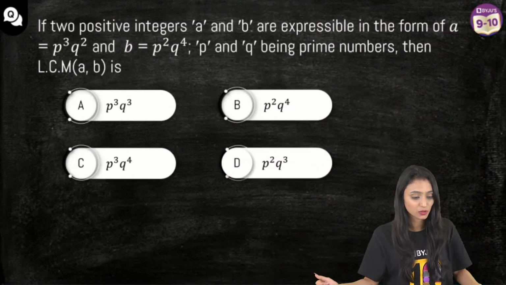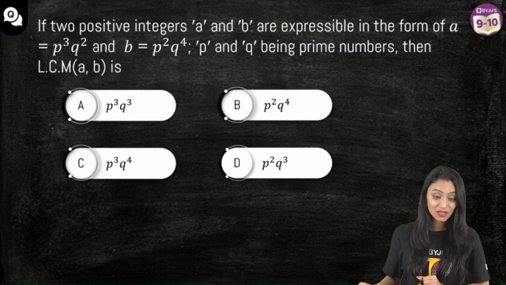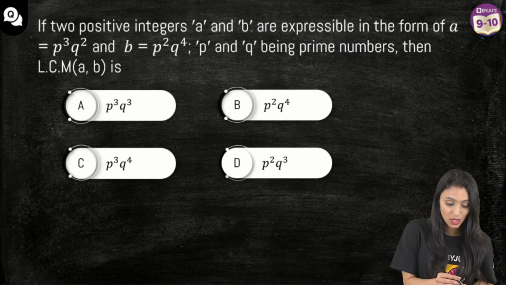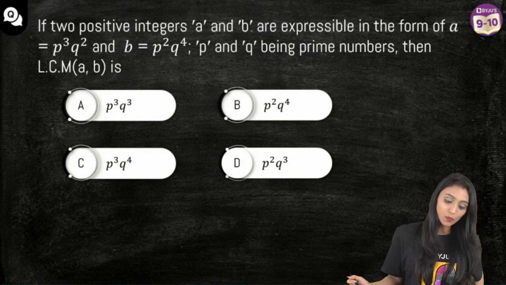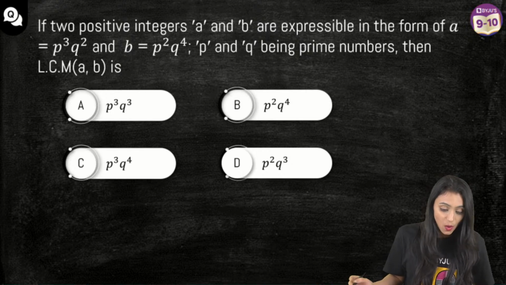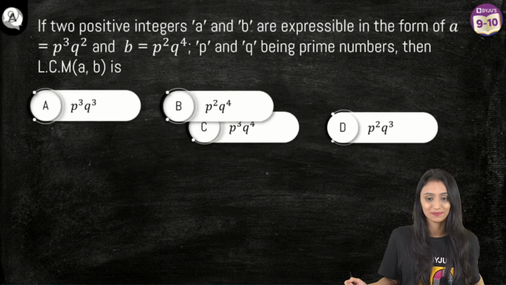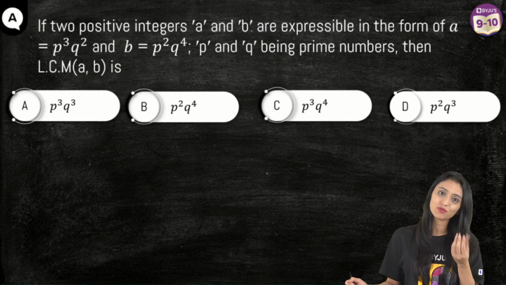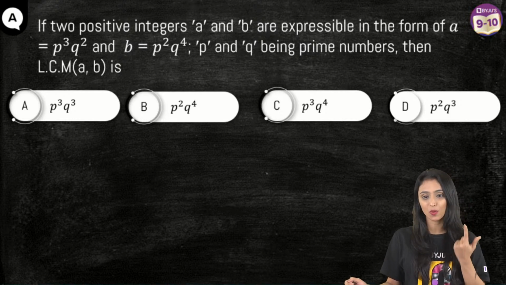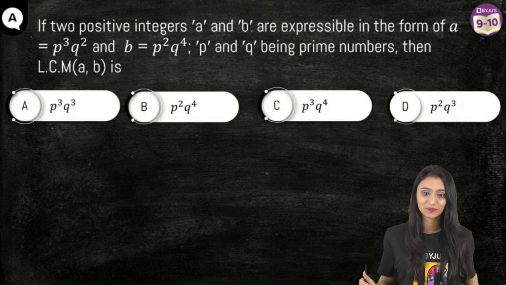Let's move to the next one now. Third question. If two positive integers a and b are expressible in the form a equals p cube q square and b equals p square q to the power 4, where p and q being prime numbers, the LCM of a, b is. Interesting one. No numbers are here, only variables. It's a conceptual question actually. It will take only a few seconds to answer. Yes, I might take more time because I have to explain to you.